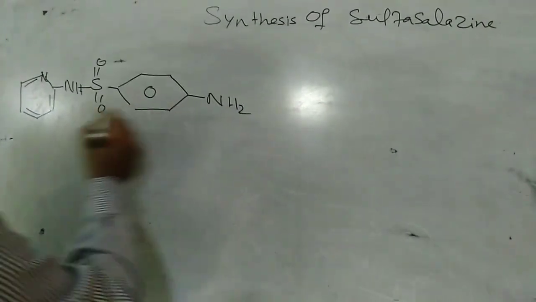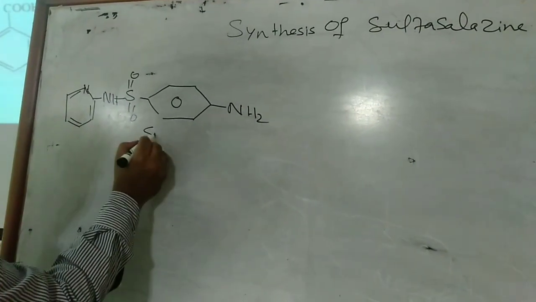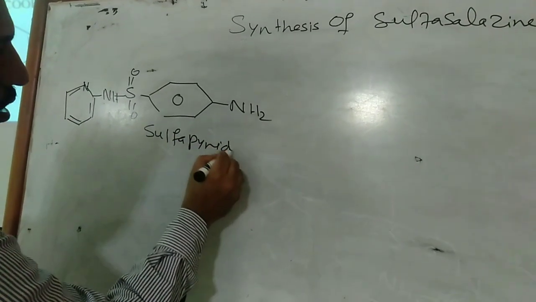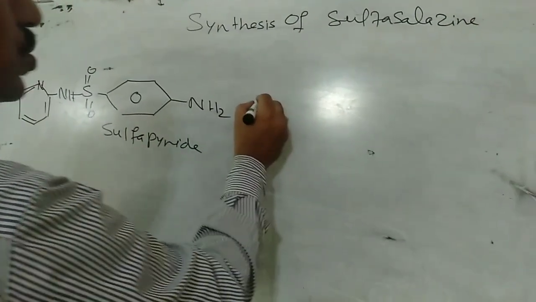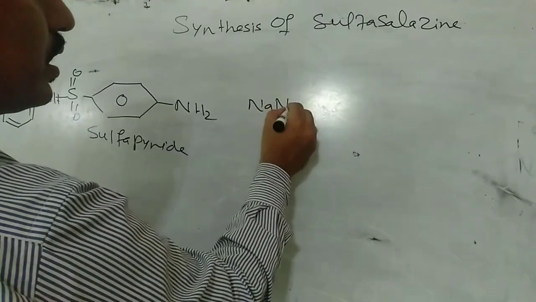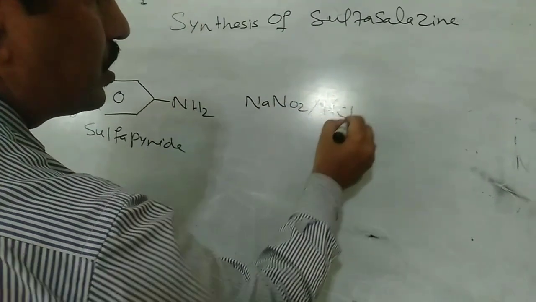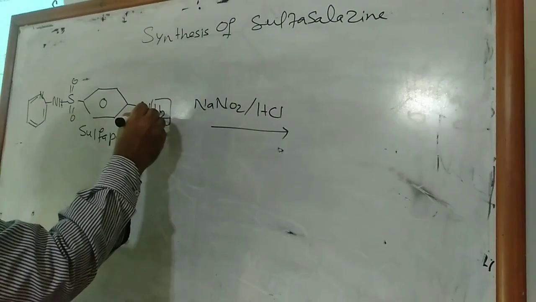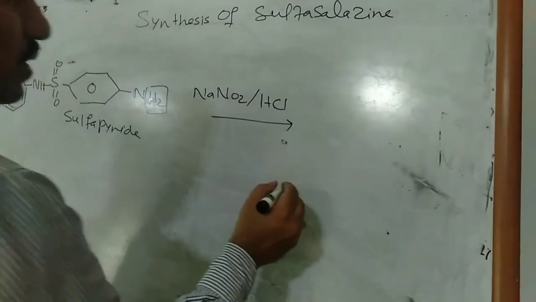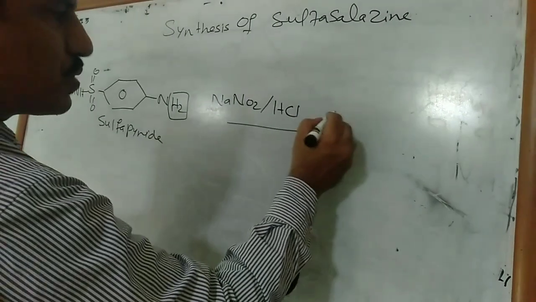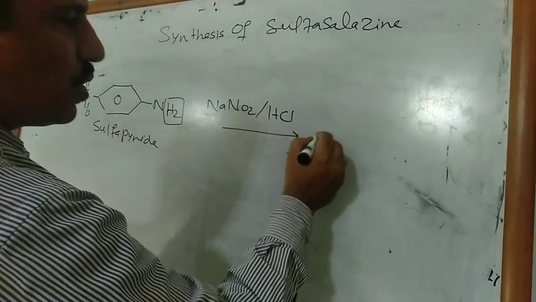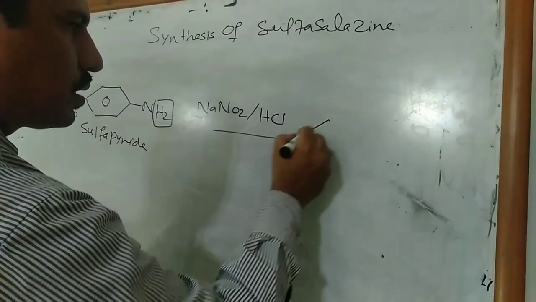That is called sulfapyridine, which upon reaction with sodium nitrite, NaNO2, in acidic condition, diazotization will occur. Both protons will be removed as water molecule, and your new structure formed will be diazonium salt, that is